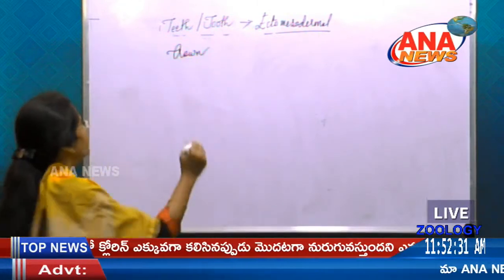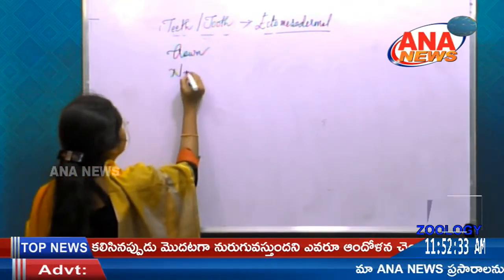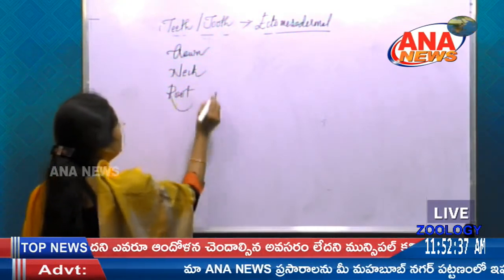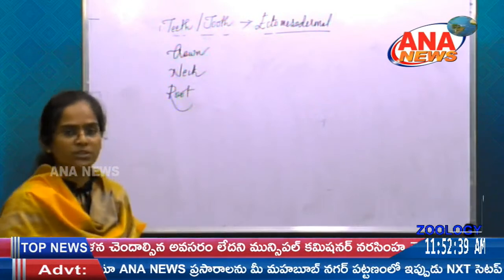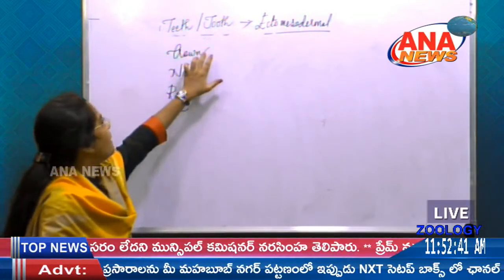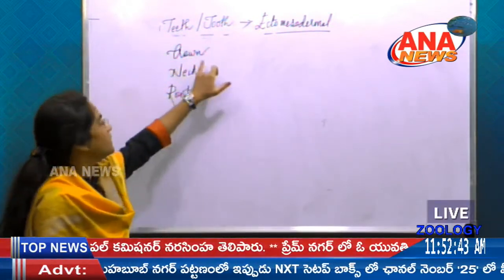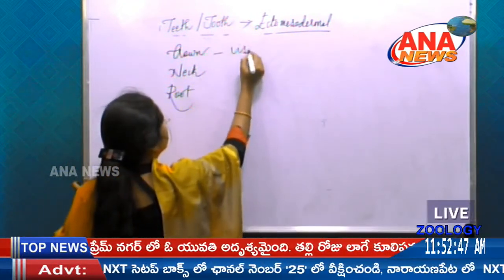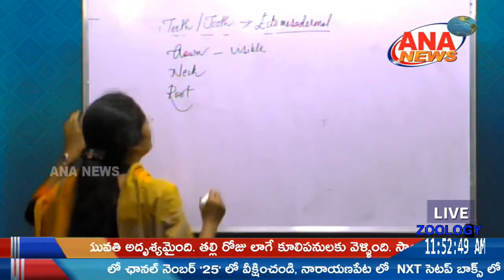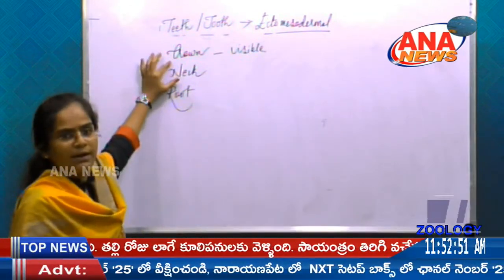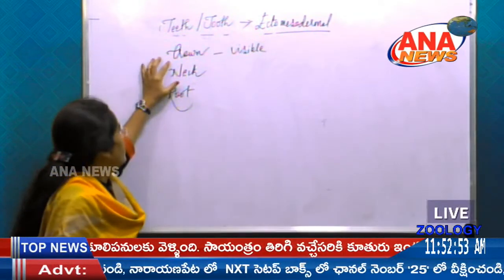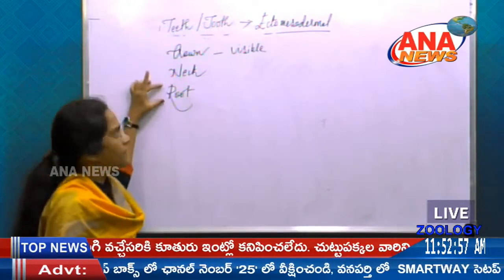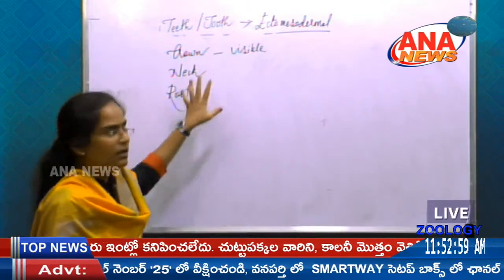crown, next neck and root. So the uppermost part of the tooth is crown, which is visible for us, and next part that is embedded in the jaw, along with the root it is, and the connection between the crown and the root is neck.